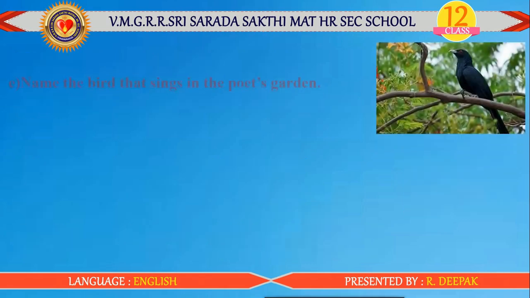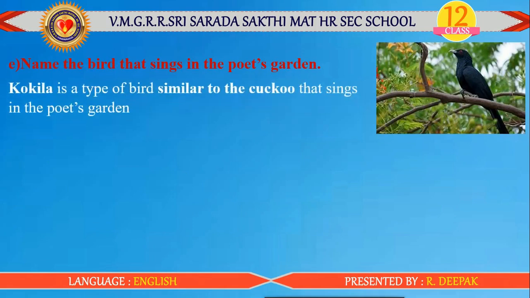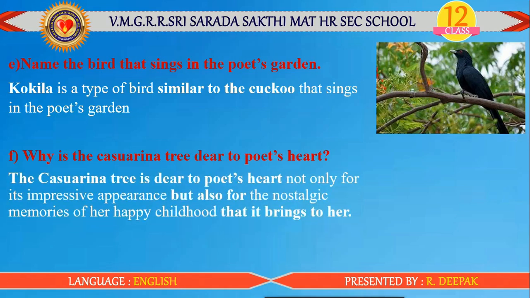And the next thing, name the bird that sings in the poet's garden. Here you can see the bird's picture. Kokila is a type of bird similar to the cuckoo that sings in the poet's garden. Next one, why is the casuarina tree dear to the poet's heart? Answer is, the casuarina tree is dear to the poet's heart not only for its impressive appearance but also for the nostalgic memories of her happy childhood that it brings to her.